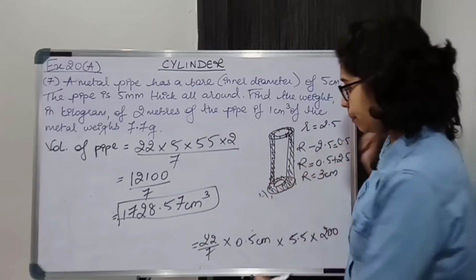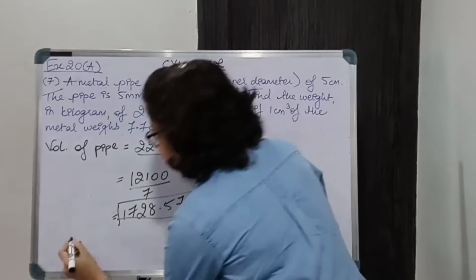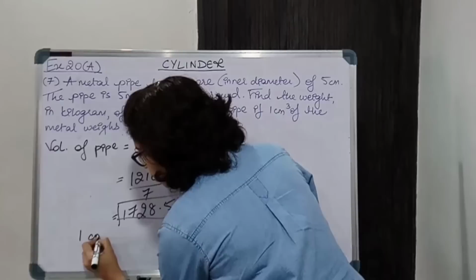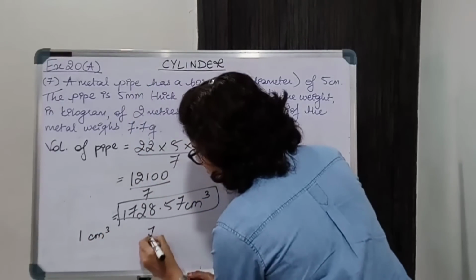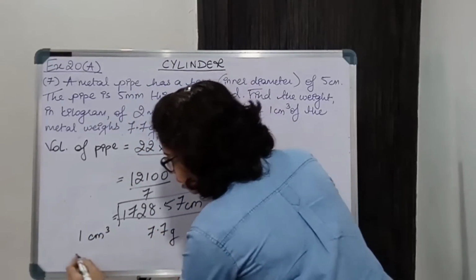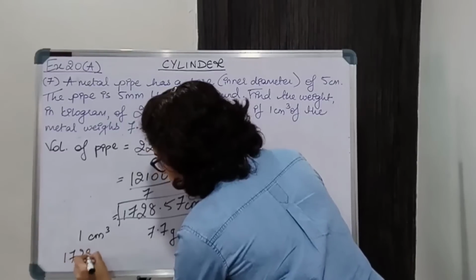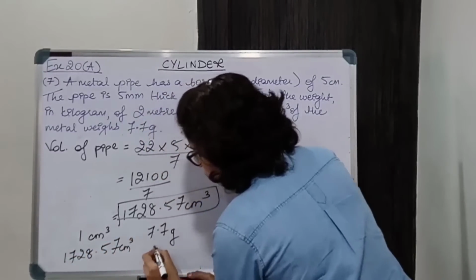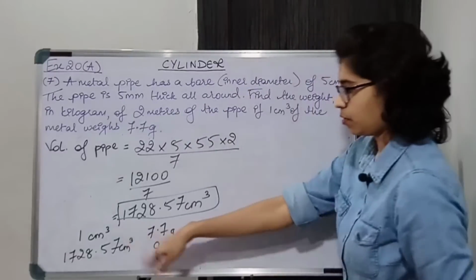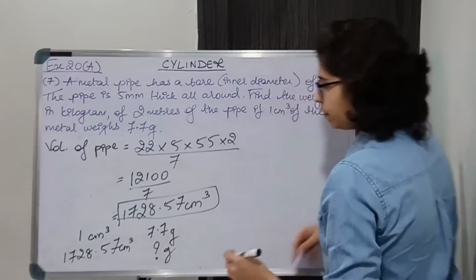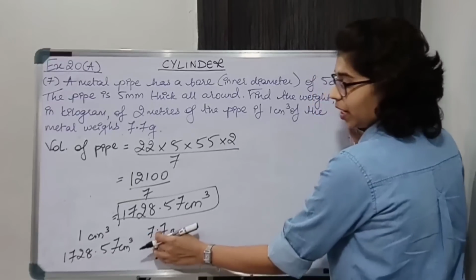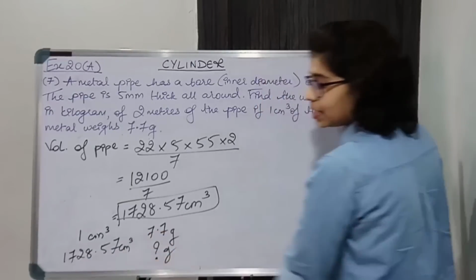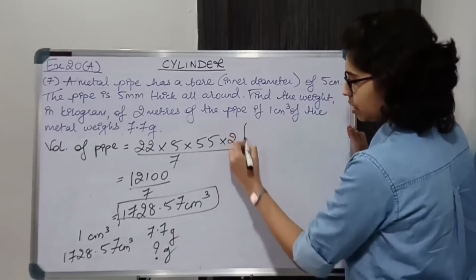We'll cross multiply. Now 1 centimeter cube is 7.7 grams, then 1728.57 centimeter cube is equal to how many grams? So when we cross multiply, we get weight as 7.7 into 1728.57.